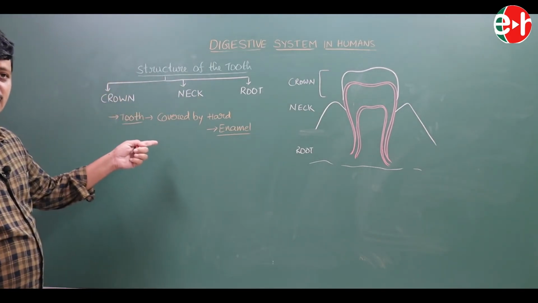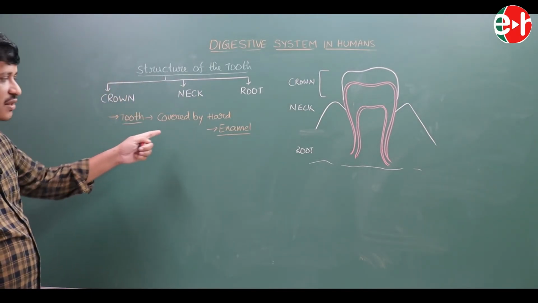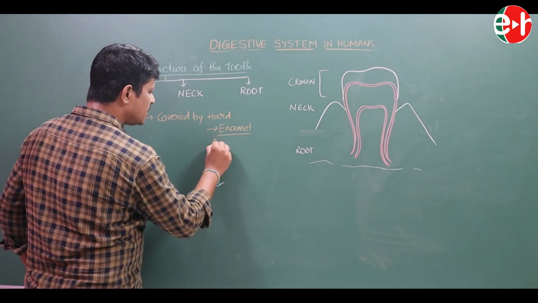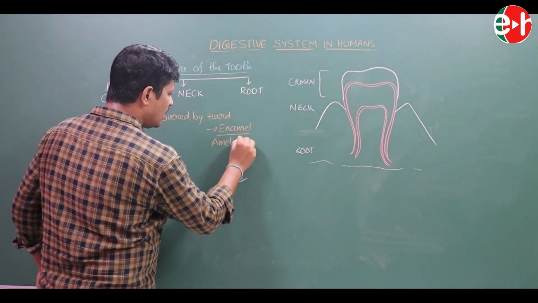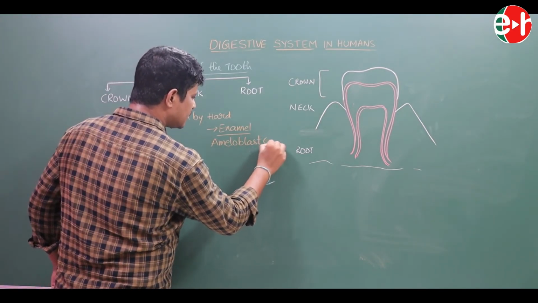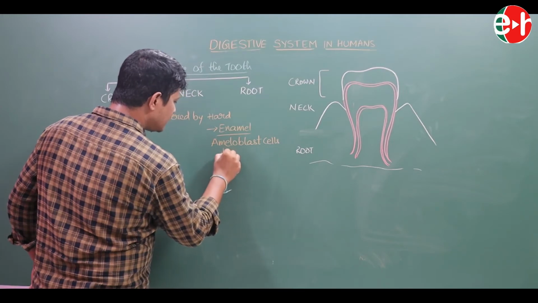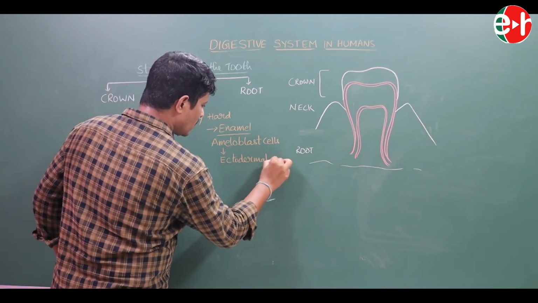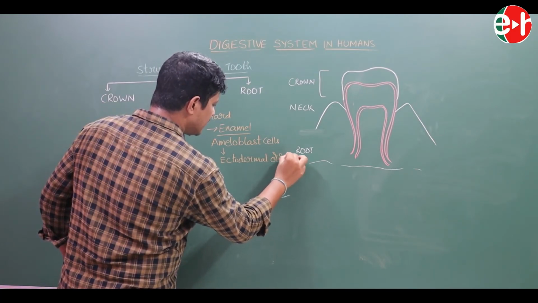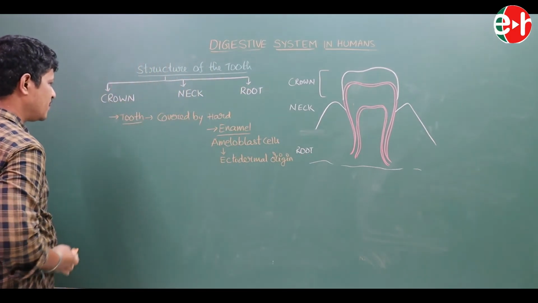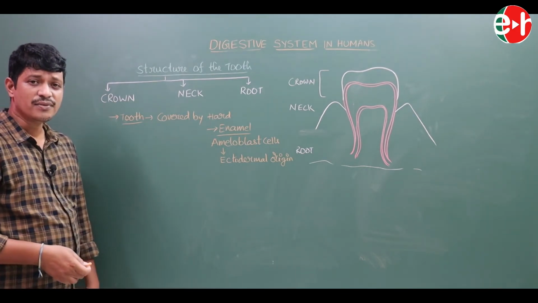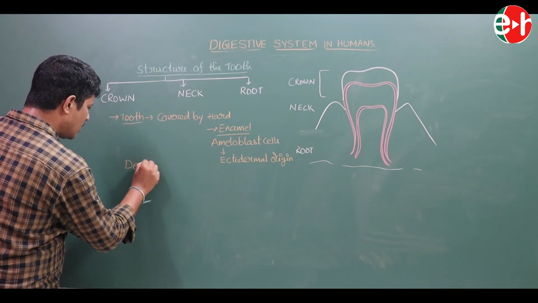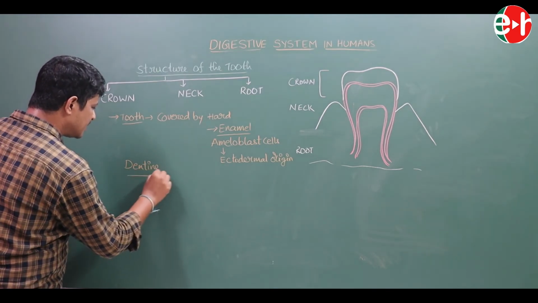The hardest substance in our body, harder than bone, is known as enamel. This enamel originates from the ameloblast cells. These ameloblast cells are of ectodermal origin. And here the back of the tooth is covered by dentine.